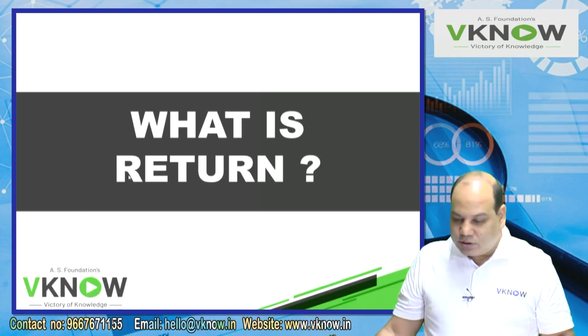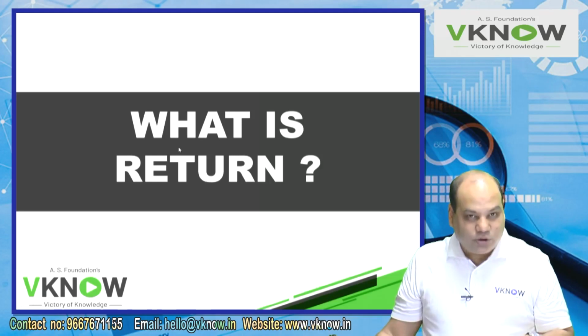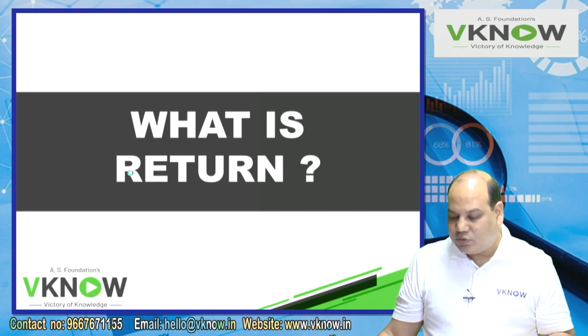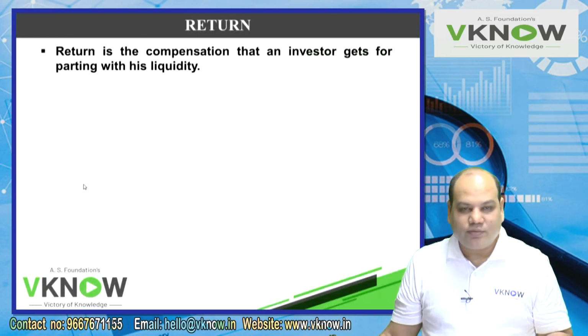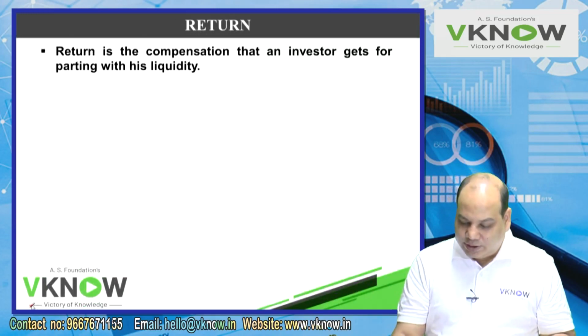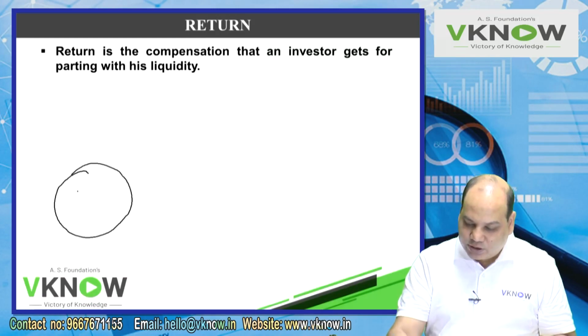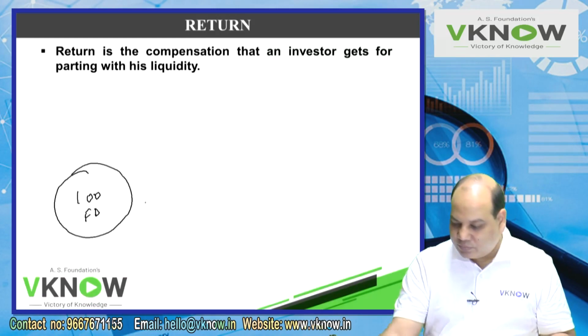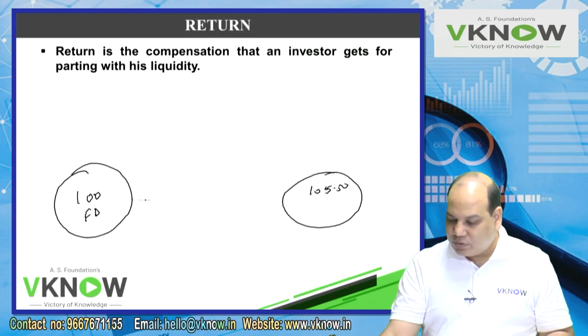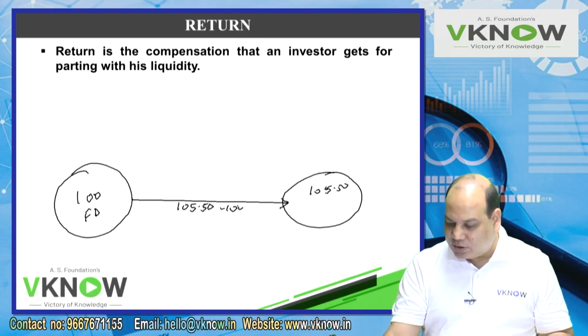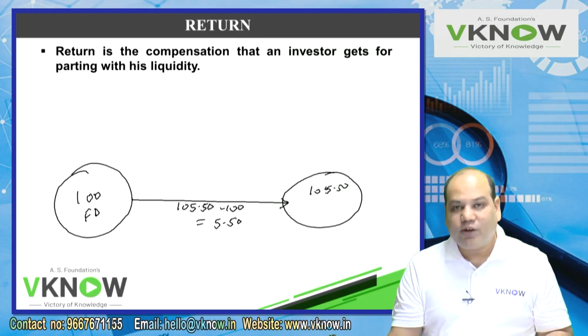So dear student, now the main part will begin. Up to this was theory. Now some number crunching will start. The first question is, this chapter is all about risk and return, so what is return? What do you mean by return? You invest 100 rupees in a bank FD. After a year, the bank gives you 105 rupees 50 paise. What is the return? 105.50 minus 100. In rupee terms 5.50, in percentage terms also 5.50%.